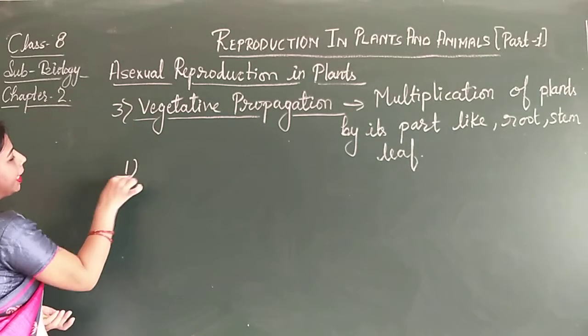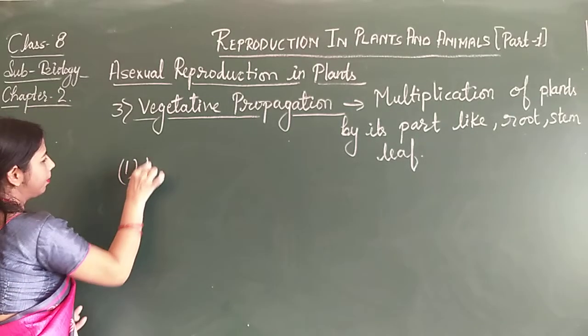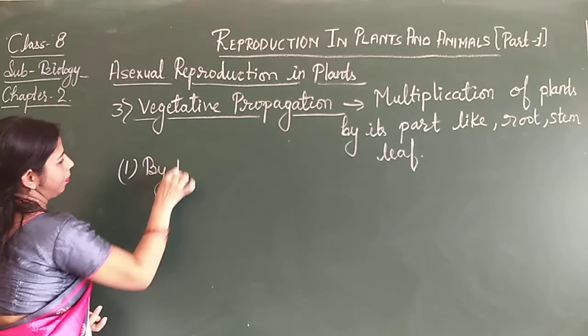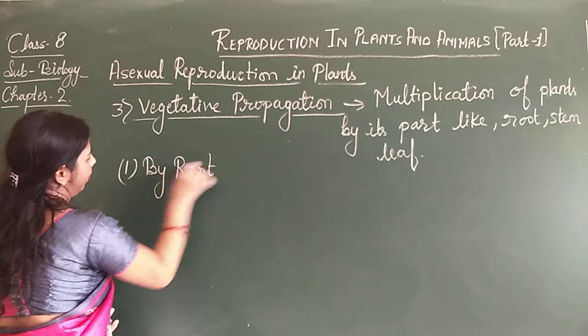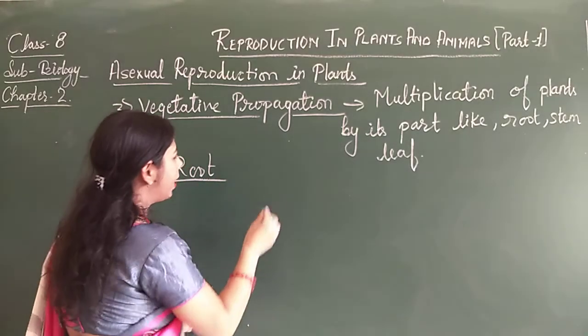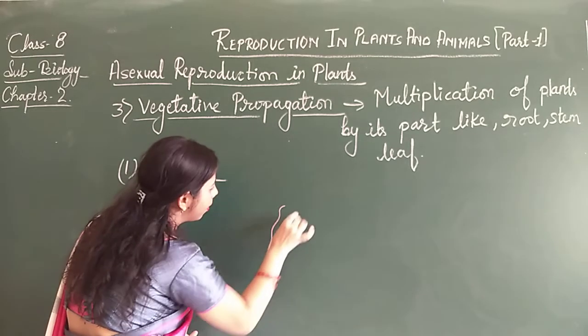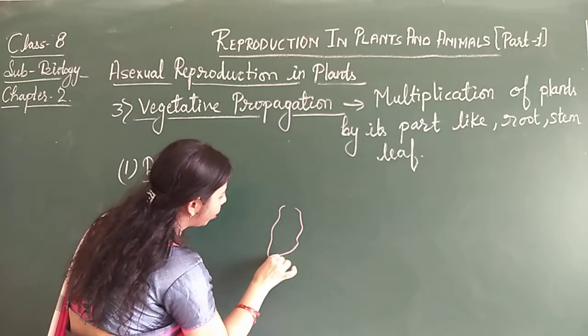First we will start with vegetative propagation by roots. How does vegetative propagation occur by roots? I am roughly going to draw the figure of a sweet potato.